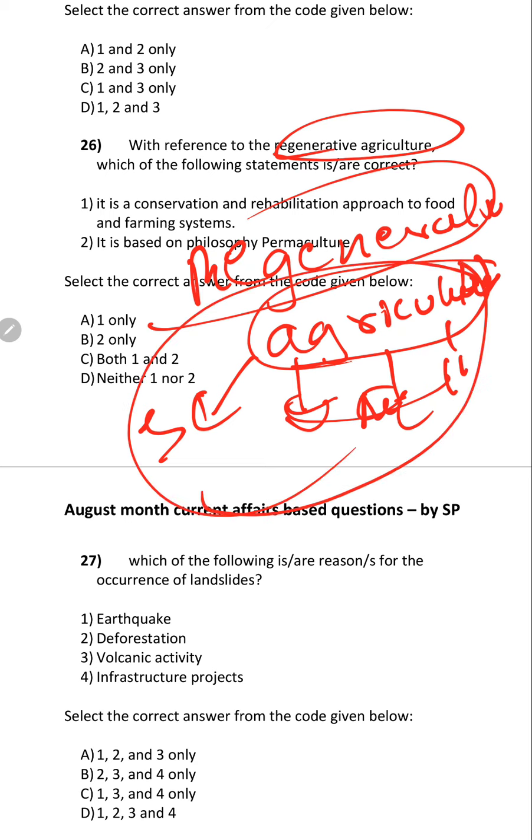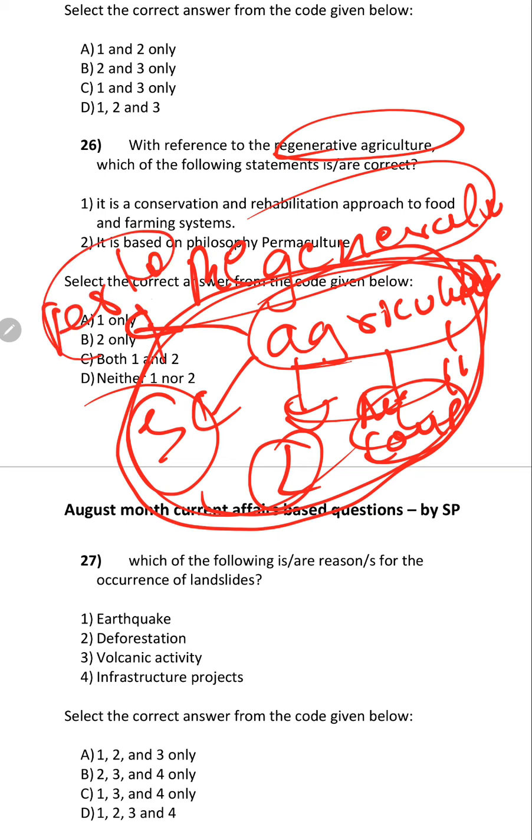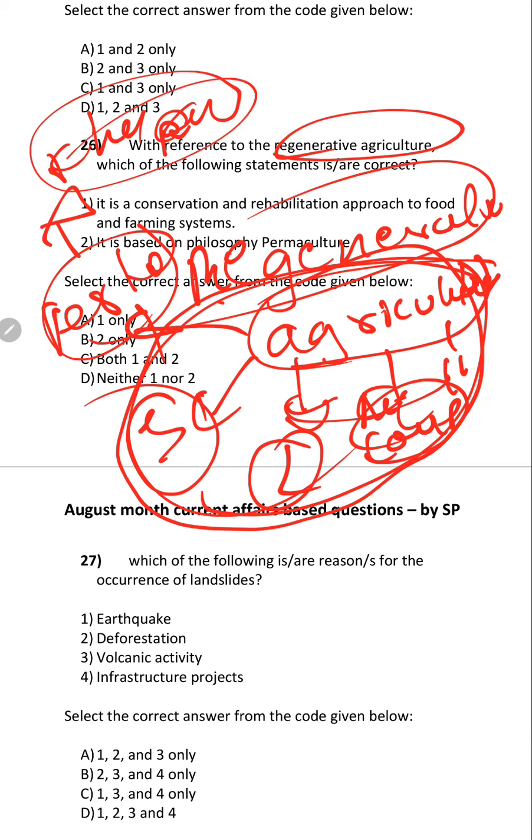Regenerative means regeneration of soil, regeneration of land, the way crops are used, which fertilizers you are using, and changing these fertilizers and pesticides. All these things come under the regenerative definition.